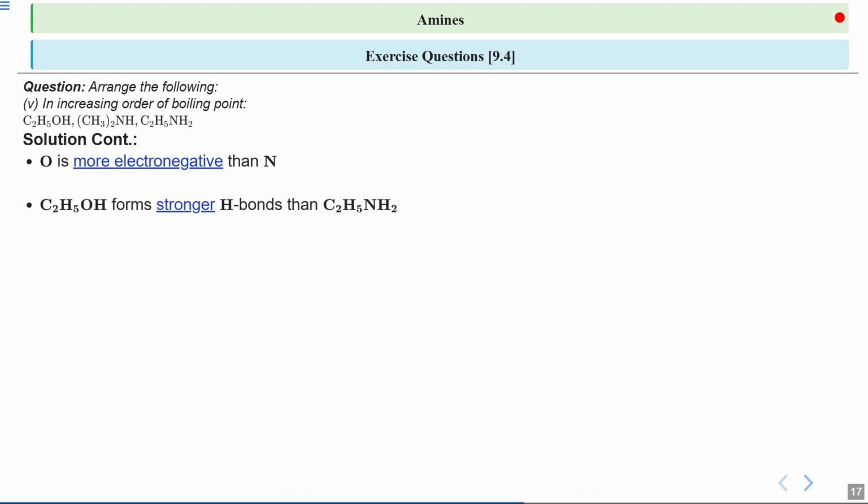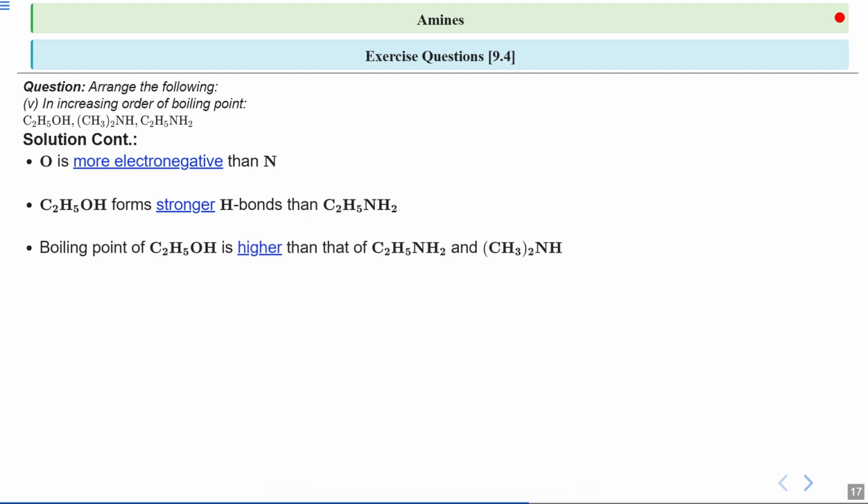C2H5OH forms stronger hydrogen bonds than C2H5NH2. With stronger hydrogen bonding, the molecules stick together more tightly, so it takes more energy, meaning a higher temperature, to separate them.